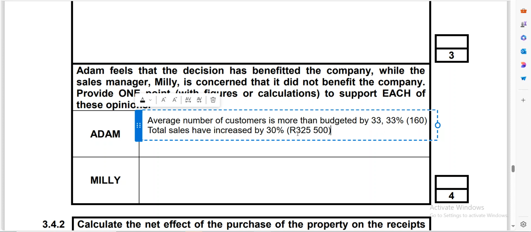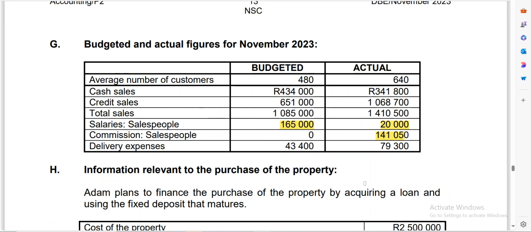So even if a learner decides to leave this here, they will get a full mark because they have quoted the figures and they've also told us whether it has increased or not. So in this case for Aiden, these are very good news. And you can also look at other things like gross profit. Unfortunately here we don't have it, but sometimes they do calculate it. So that's how you would have to answer.